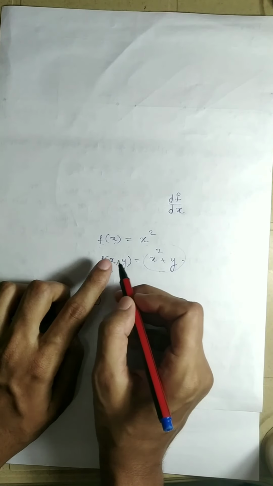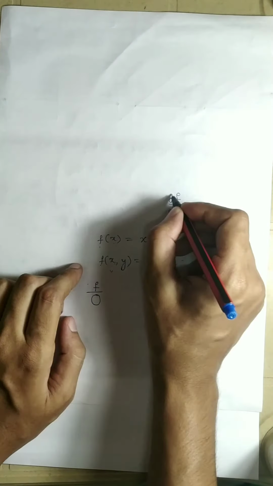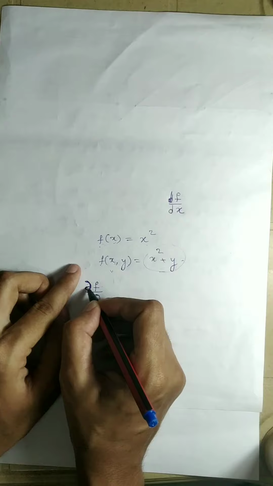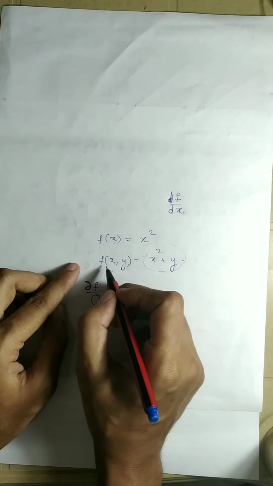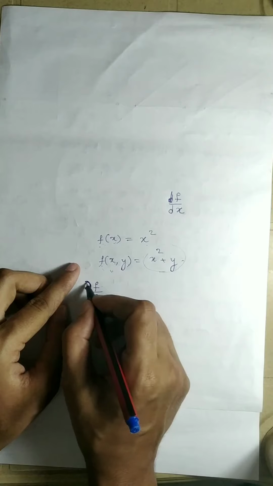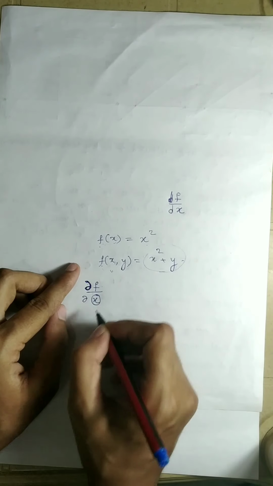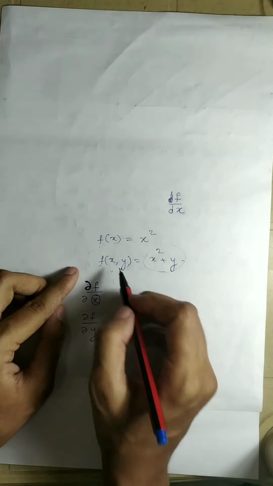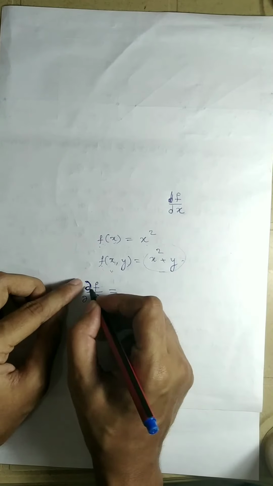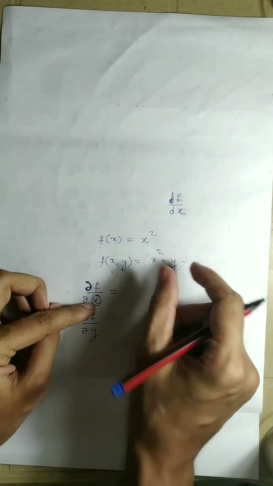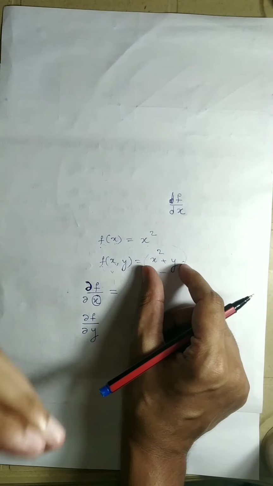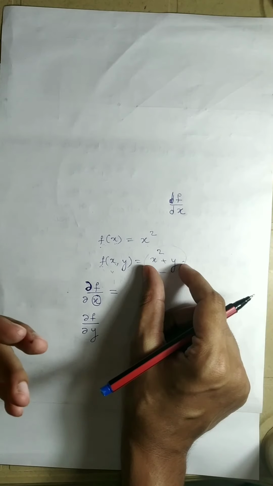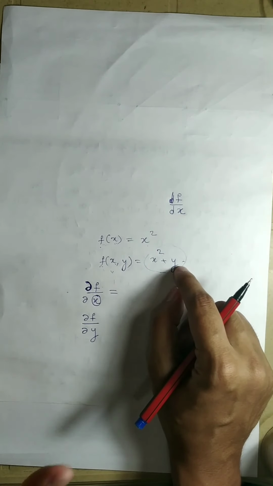And when there are more than one variable, we don't call it d, we put some symbol called del, because it is the partial derivative. So we can differentiate this f partially with respect to x, and also we can differentiate it with respect to y. So for this function, how do you differentiate it partially with respect to x? That means you have to take this and differentiate it with respect to x, and while doing so, you have to treat y as a constant term.